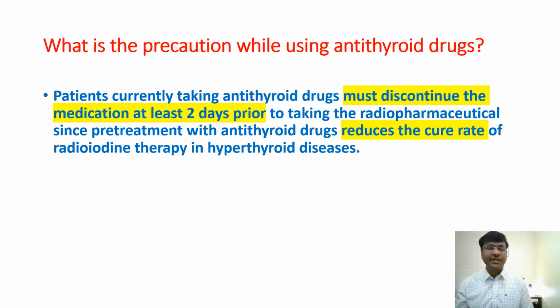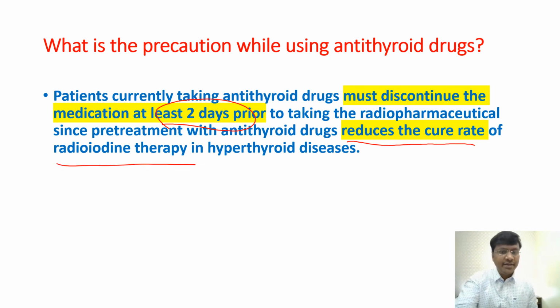And what is the precaution regarding antithyroid drugs? See, patients with Graves' might already be on antithyroid drugs. Then what precaution will you advise before starting iodine 131? When you want to start iodine 131, 2 days prior, you need to discontinue the antithyroid drugs. Why is that? Because if antithyroid drugs are there, they may reduce the cure rate of radioactive iodine in hyperthyroid diseases. So that is the reason why 2 days before starting radioactive iodine, you need to stop the antithyroid drugs.